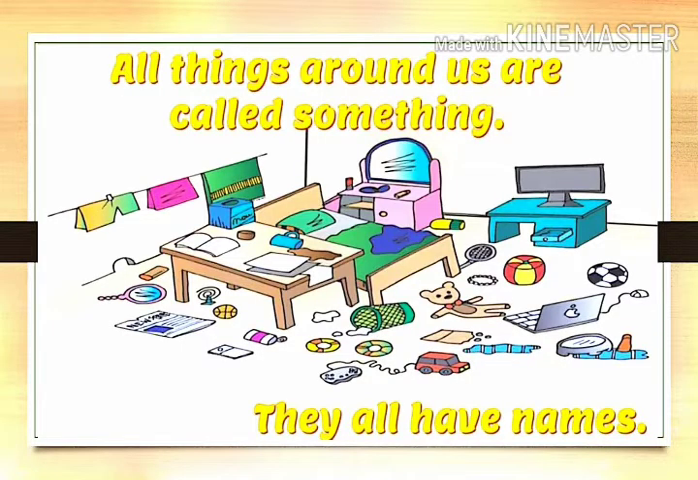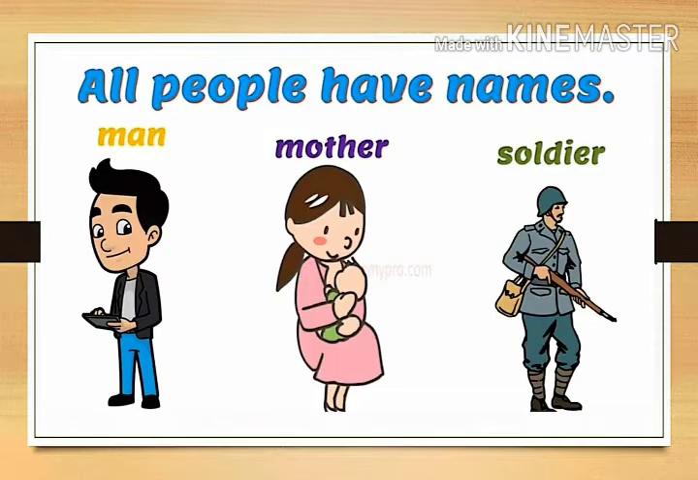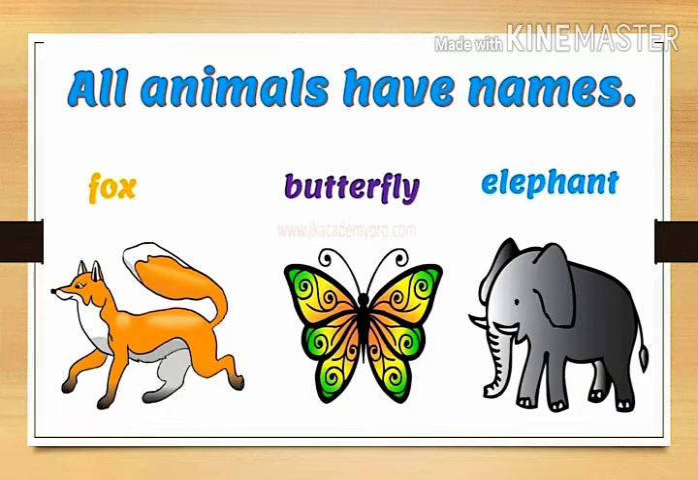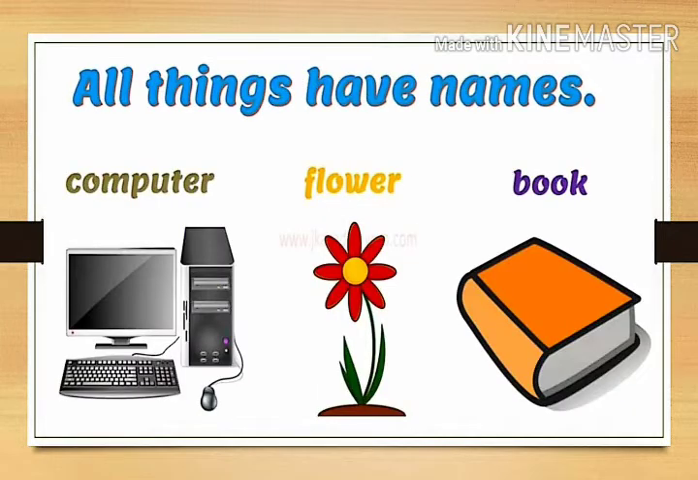All things around us are called something. They all have names. You can see in the picture there are many things. Now, all people have names: man, mother, soldier. All places have names: beach, shop, library. All animals have names: fox, butterfly, elephant. All things have names: computer, flower, book.